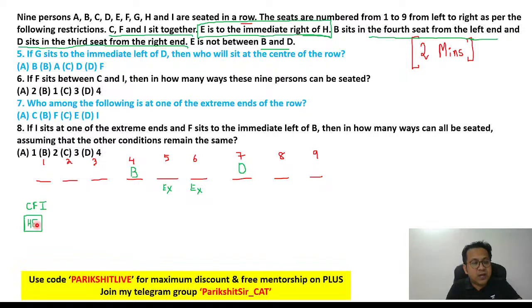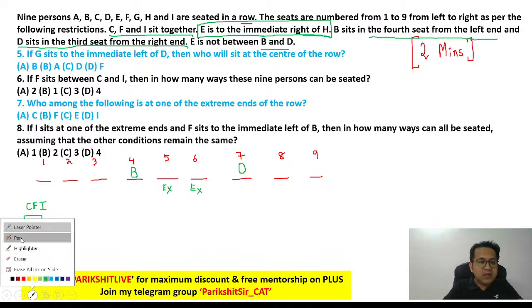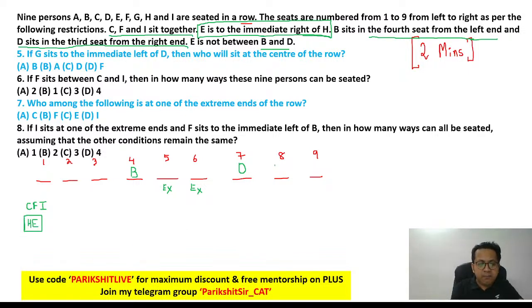That would mean H and E will either go at 5, 6 or 8, 9. 5, 6 is not possible for the simple reason that E is not between B and D. That would mean the only empty space is for H and E to come at 8 and 9.